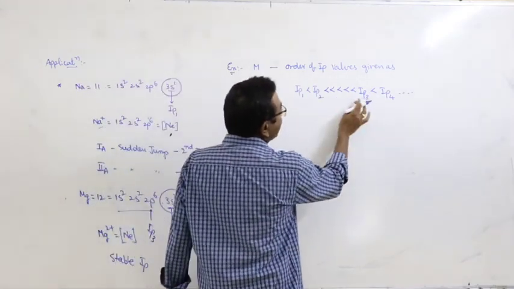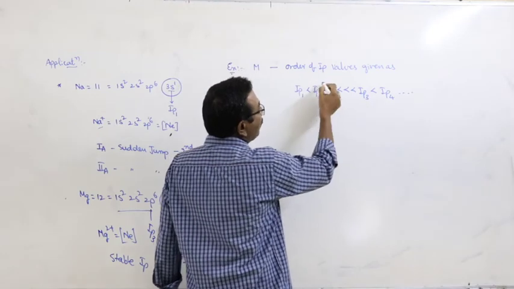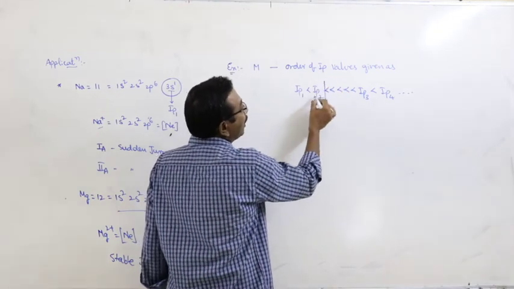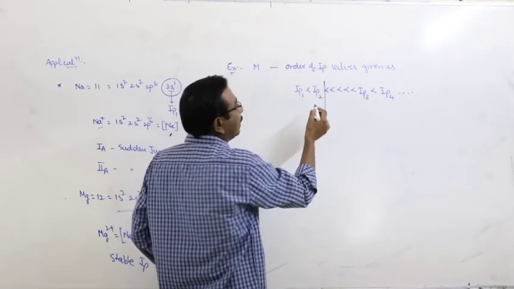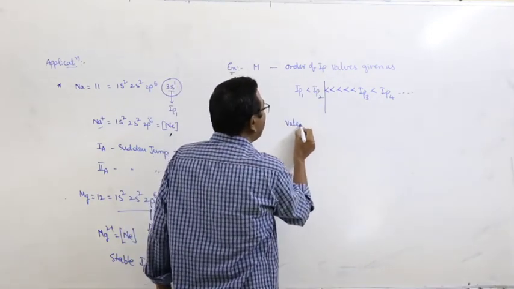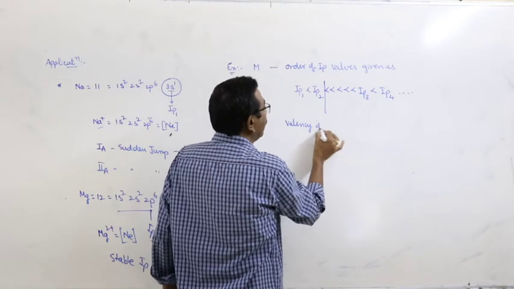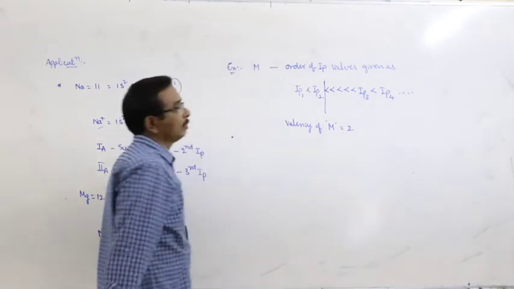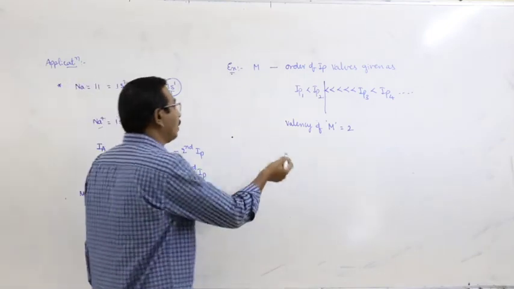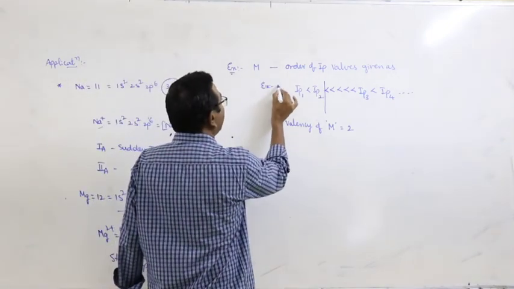Here there is a sudden jump at the third IP, means beyond the second IP the ionization potential suddenly increases. Therefore, valency of metal atom M is equal to 2. Okay, this is example 1.